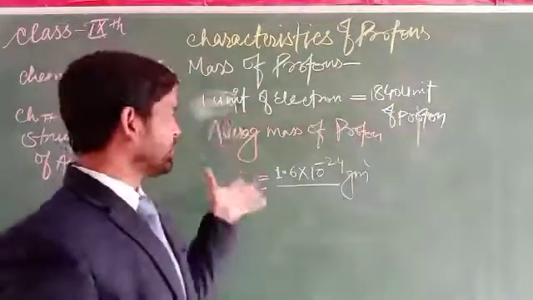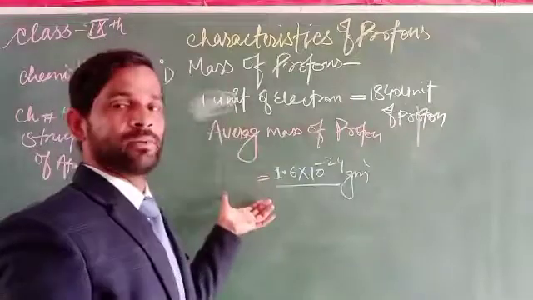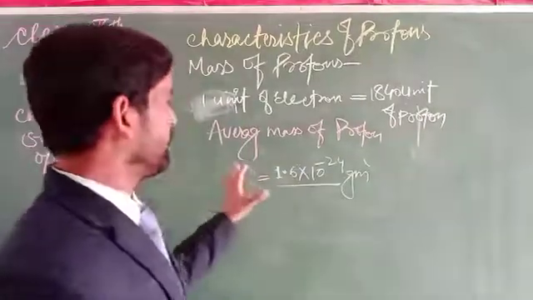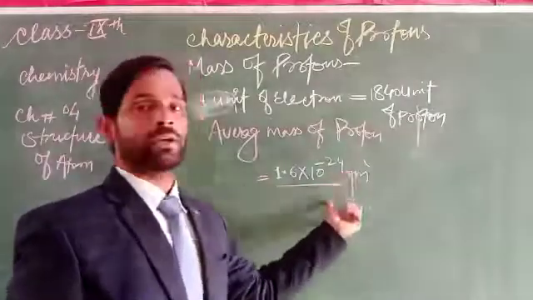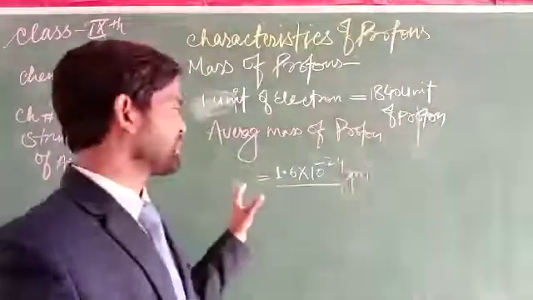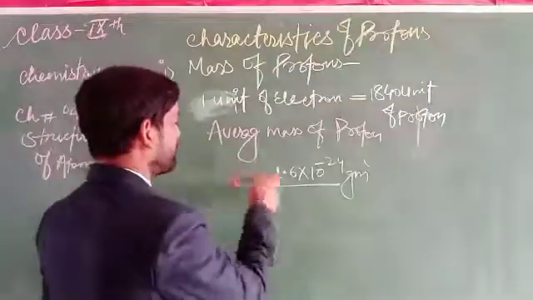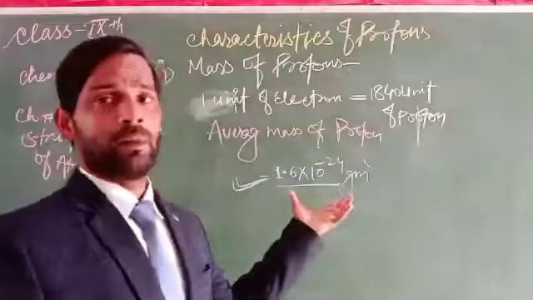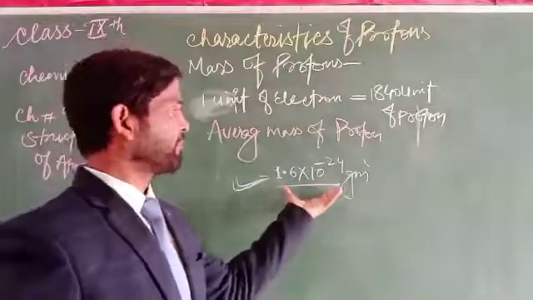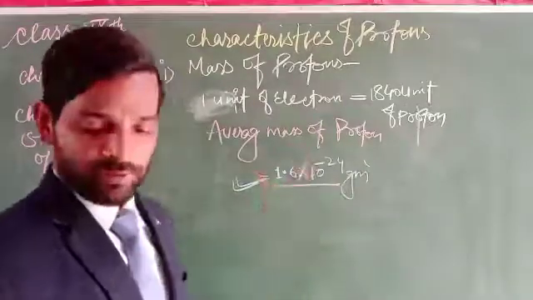So the total mass is 1.6 × 10^-24 gram. There is no positive or negative sign for mass. This mass can be considered as the mass of a proton.